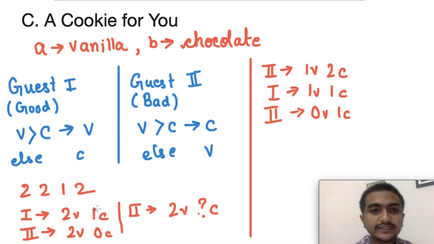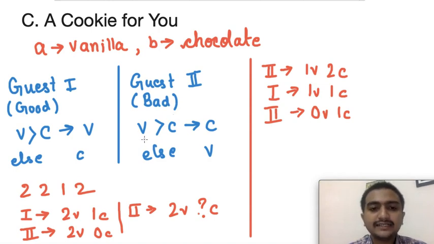So this was a good question. The problem C, a cookie for you. In this question we were given that we have A vanilla cookies and B chocolate cookies, and then there are two types of guests which we invite. Guest one is a good guest, so whenever he comes, he will check which cookie has the greater amount, and he will take that cookie. Suppose the vanilla cookie is greater in amount, he will just take the vanilla cookie, very understanding in nature. But the second guest is not so understanding.